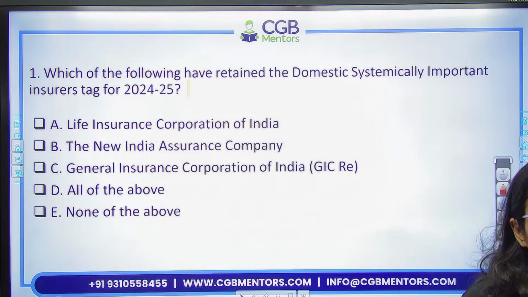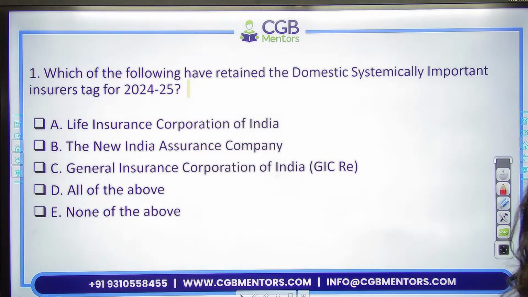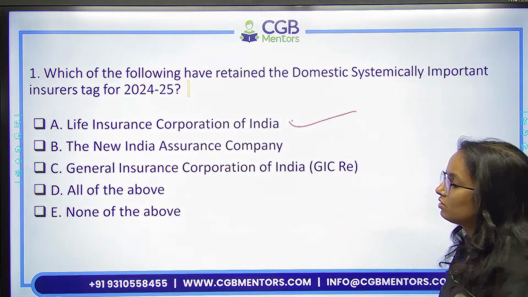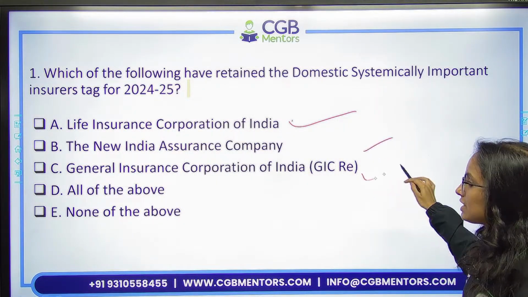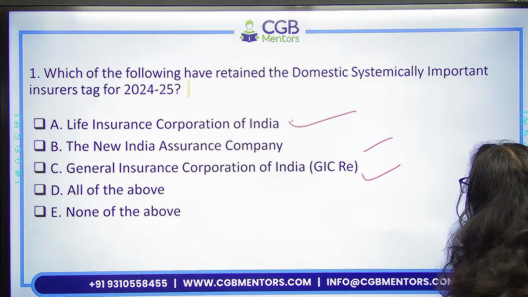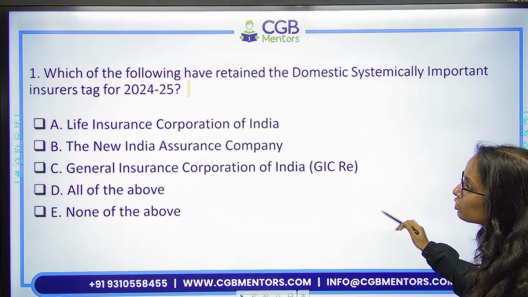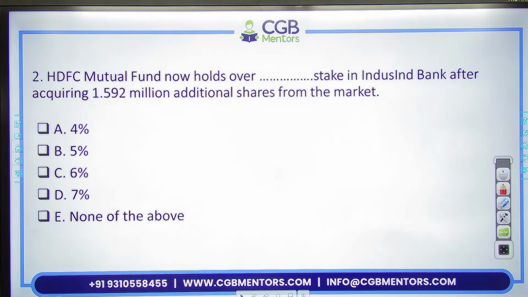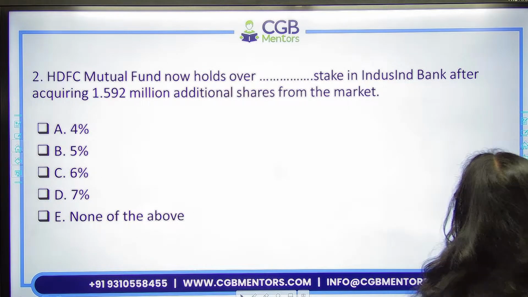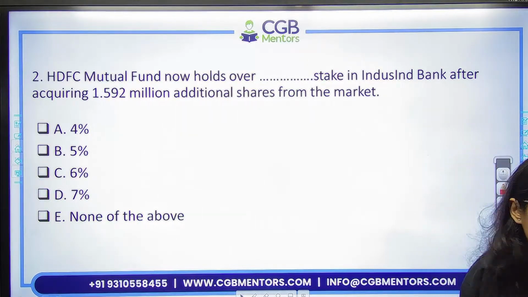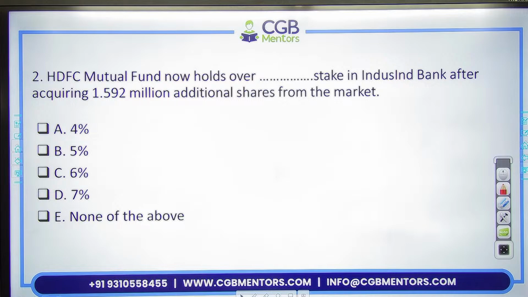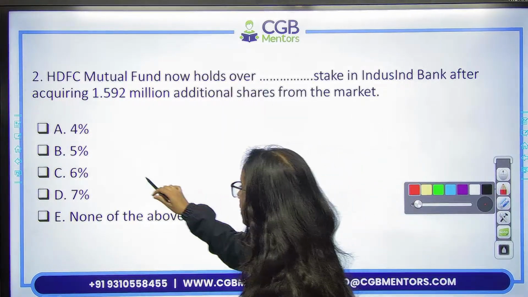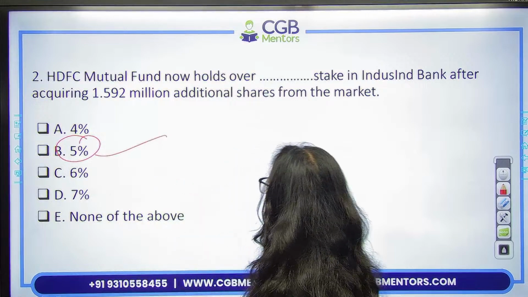So tell me. Yeah, remember the names, all of them, right? All of them. Life Insurance Corporation, New India Assurance Company, and GIC Re. All of them. So D would be the correct option. Next question. HDFC Mutual Fund now holds over how much percent of stake in the IndusInd Bank after recent acquiring of lot of shares? That is over 5%, right? Over 5%. Option B is the correct one here.